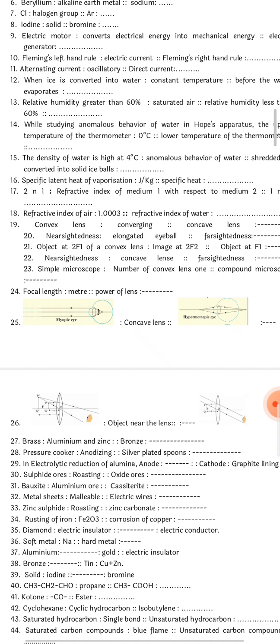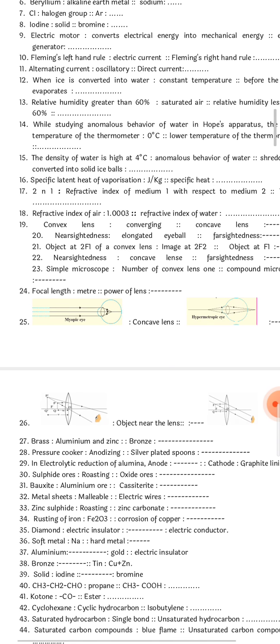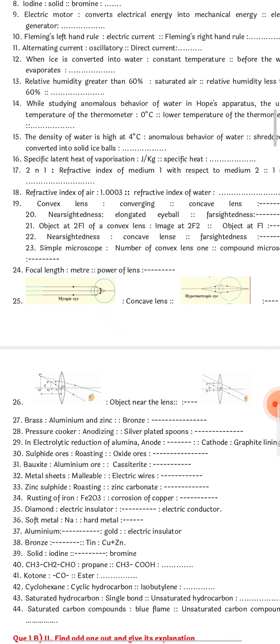Next, question number 12. When ice is converted into water, the temperature remains constant. Before the water evaporates, what will happen before the water evaporates? The temperature will reach 100 degrees Celsius. So you can write temperature rises to 100 degrees Celsius, or temperature of the water goes up to 100 degrees Celsius. So these are the things that we will be looking out. Okay, so I hope 12th one is clear.